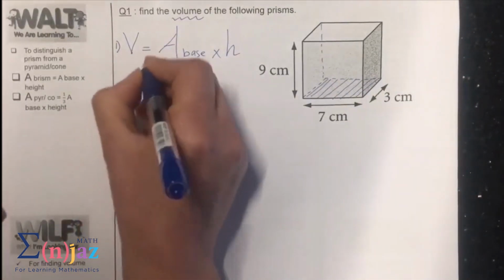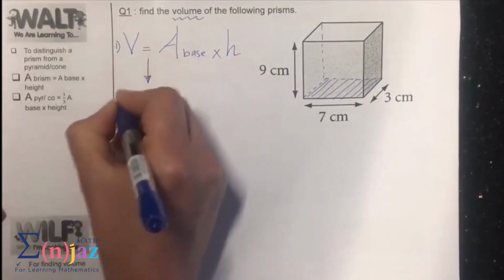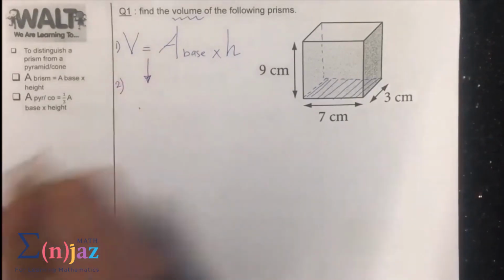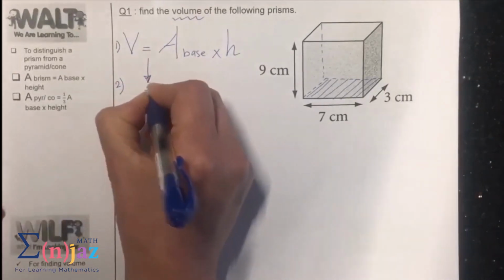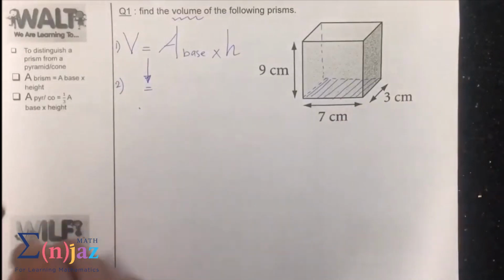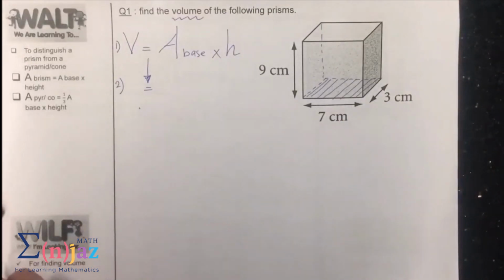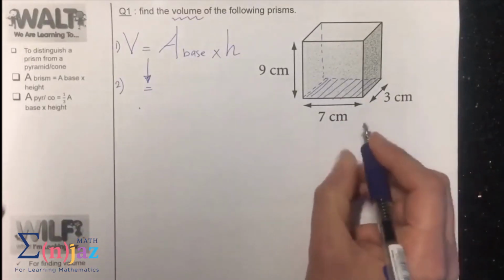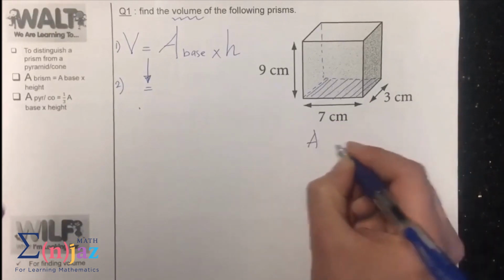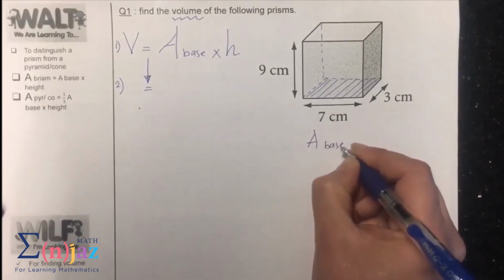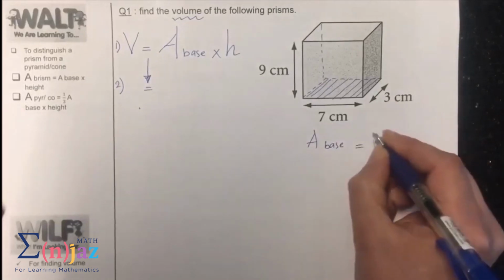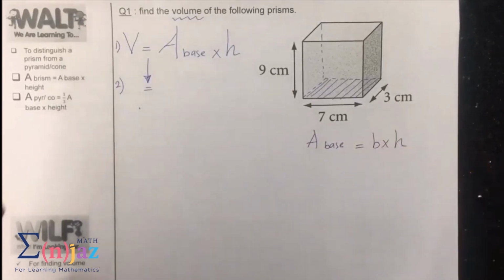So step number 2, area base is a rectangle. So area base, which is a rectangle, is base times height.